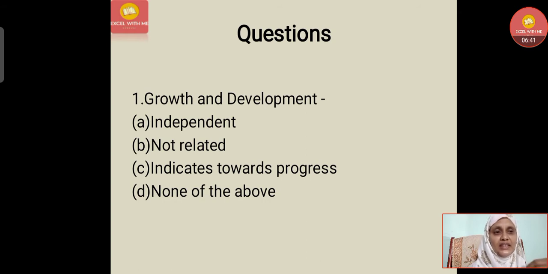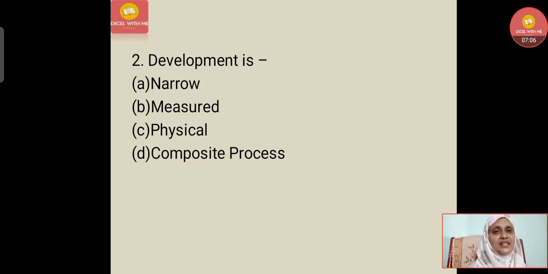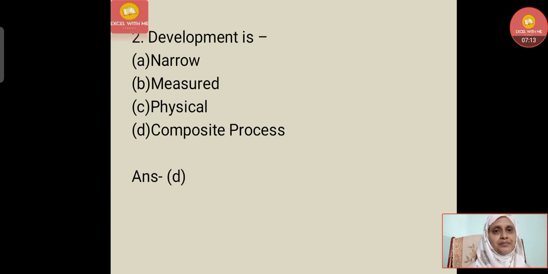Now let's evaluate ourselves with a few questions. First question: growth and development. Option A, independent. Option B, not related. Option C, indicates towards progress. Option D, none of the above. The answer is option C, growth and development both indicate progress. Now, development is: option A, narrow. Option B, measured. Option C, physical. Option D, composite process. The answer is option D, it's a composite process.